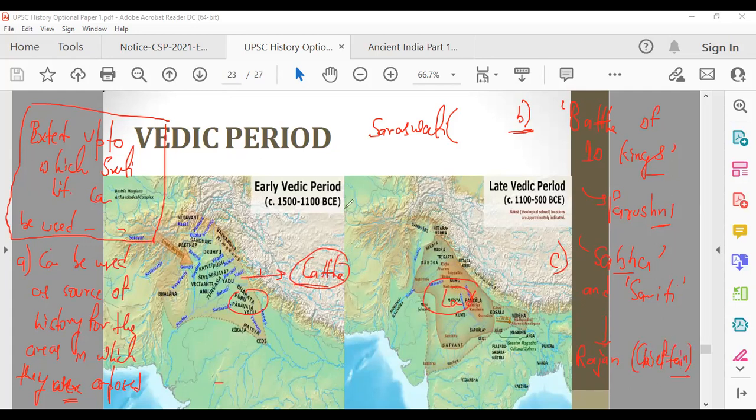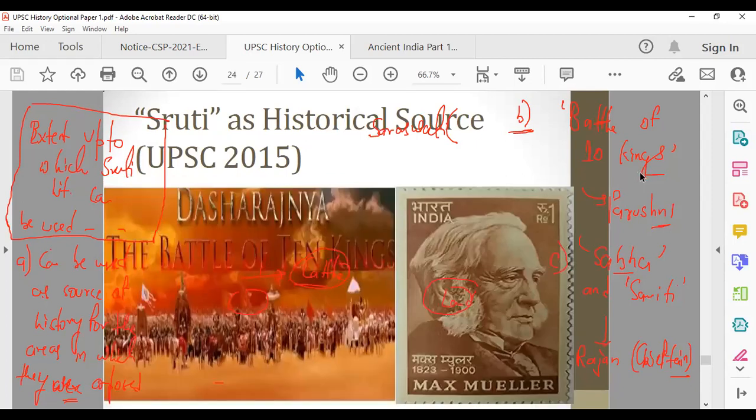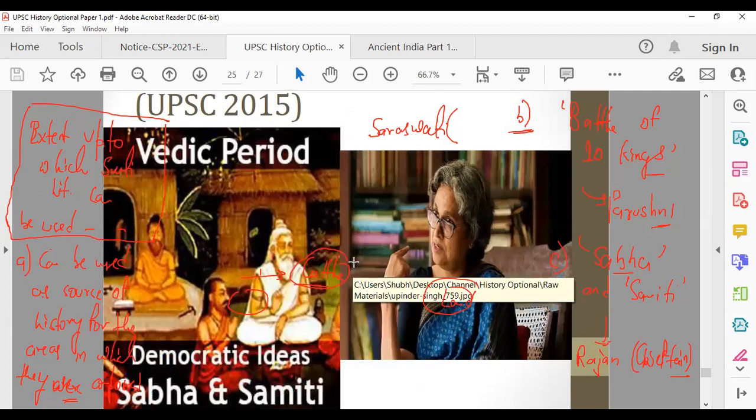All these references are there, which is actually true because it has been talked about by other sources as well. So you know about Sabha and Samiti from these Shruti sources only, right? Vedic period, Sabha and Samiti. So these things we are knowing about these assemblies from this Shruti literature. So references of assembly like Sabha, which is a smaller elite gathering, means Rajan and some of his closest friends or relatives or kin. And then Samiti is a larger assembly who generally used to elect the Rajan.